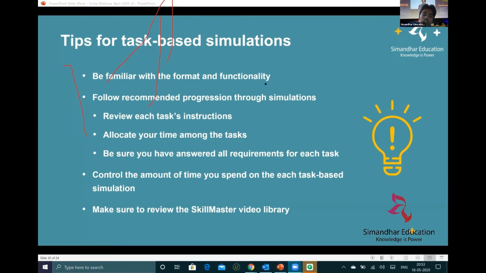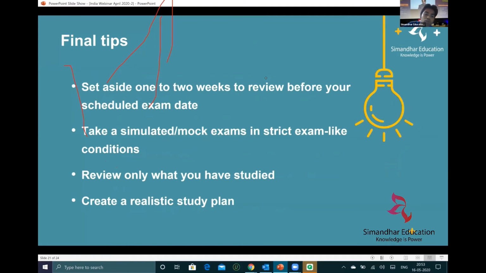All right. So that's how you can control the amount of time you spend on each task-based simulation, because time management is a big key, guys. How you manage your time is very, very important in simulations. So just ensure that you efficiently allocate your time on sims. That is a very, very important thing. And then what are the final steps? Take a simulator, review what you have studied, create a realistic study plan. That's what I would say.